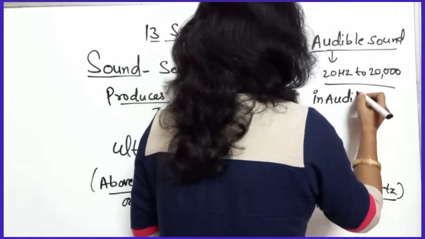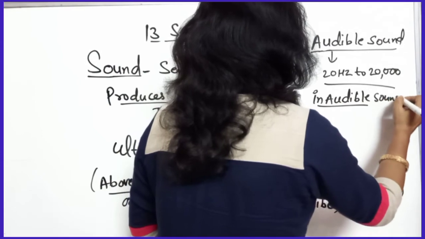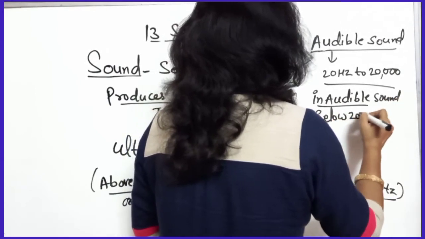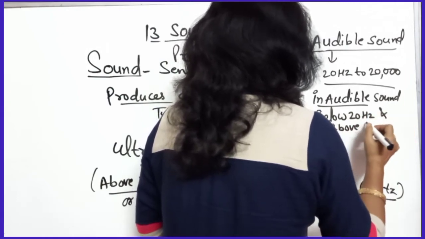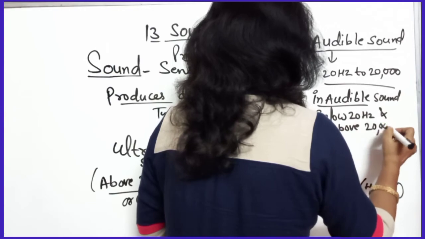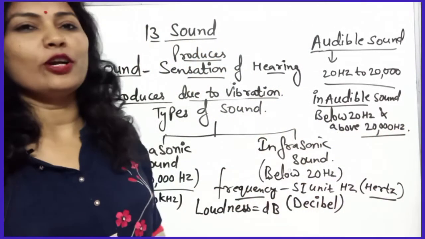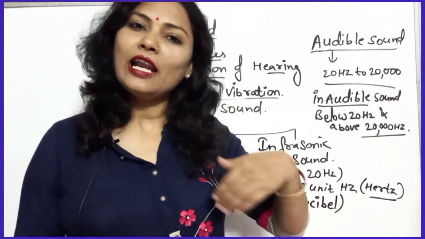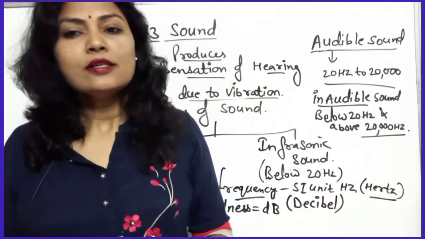Okay, so inaudible sound is the range below 20 hertz and above 20,000 hertz. Below 20 hertz we are not able to hear it, and above 20,000 hertz we are not able to hear that sound.